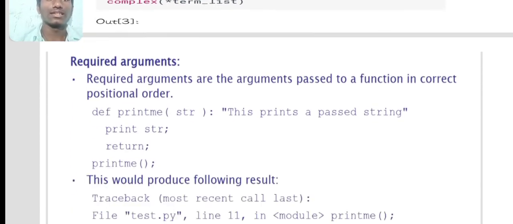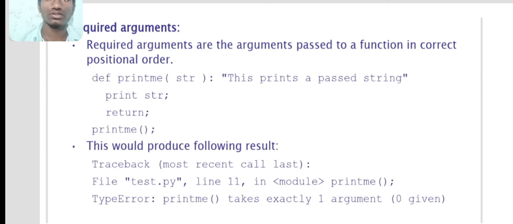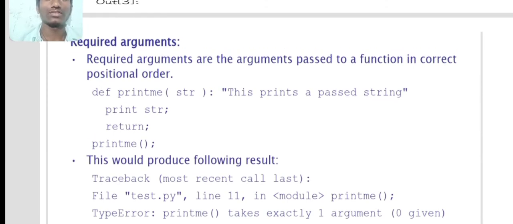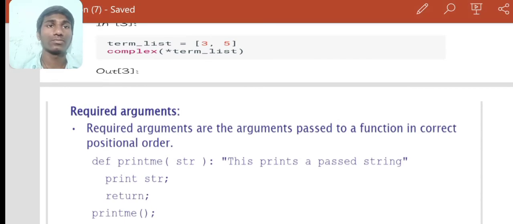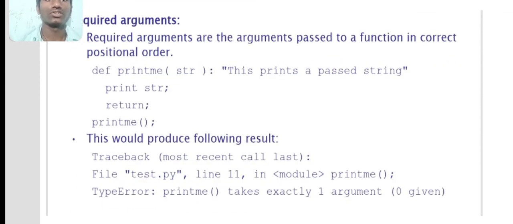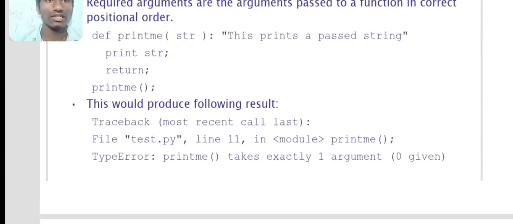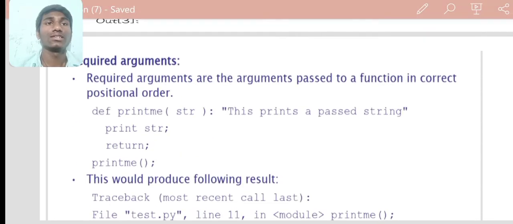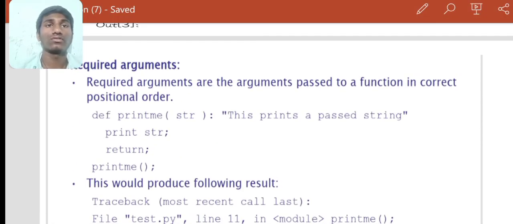So here you can also see another example for the positional arguments. We know that it is also known as required arguments. Required arguments are the arguments passed to a function in correct positional order. Define print_me(str): this prints a passed string. Print str, return. Print_me returns the value of a string. Now this would produce the following result: Traceback, most recent call last, file test.py. It is a type of error, where an unnecessary argument was given to the function that requires the correct arguments.